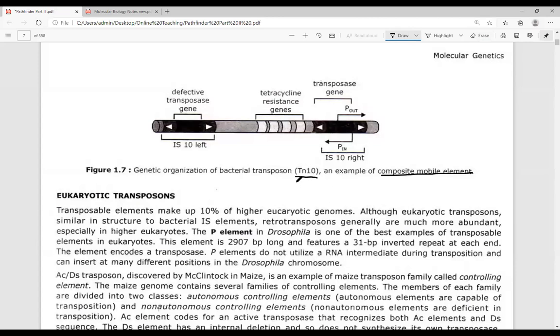These are referred to as composite mobile genetic elements because along with the gene encoding for transposase, this is the gene for transposase.